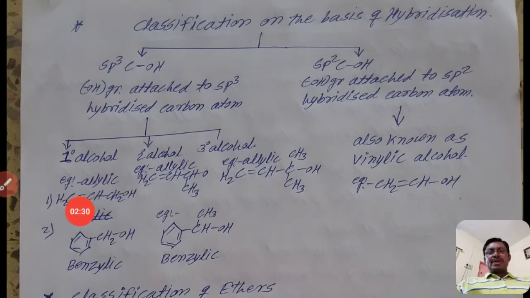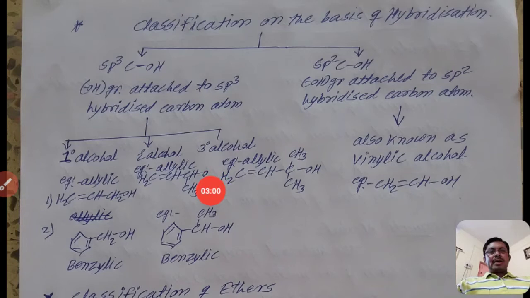In such a situation, these alcohols are called allylic alcohols. If the hydroxyl group is attached to the primary carbon atom of that unsaturated alcohol, then it is known as primary allylic alcohol.